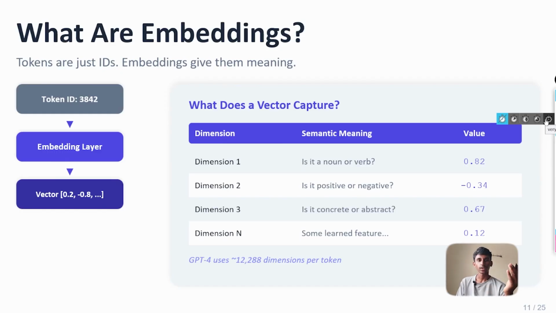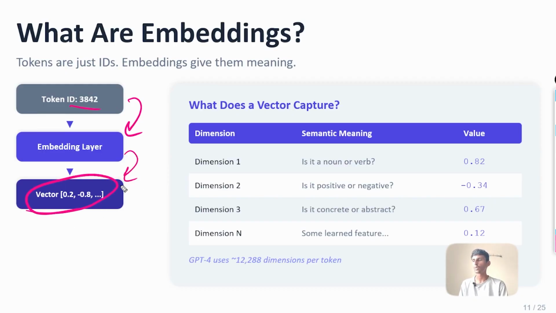Then we will have embeddings. Let's get started with the embedding concept. As we discussed, the system will split the words into subwords and assign a token ID to each of the subwords, and after that those subwords get into the embedding layer. Here we have an example token ID, and this token ID will get into the embedding layer, which will give it a vector-based sequence that covers multiple things.